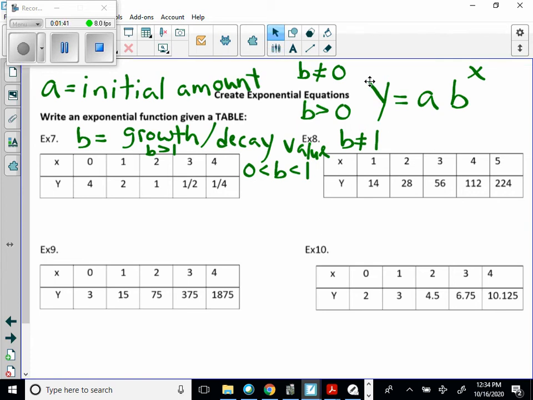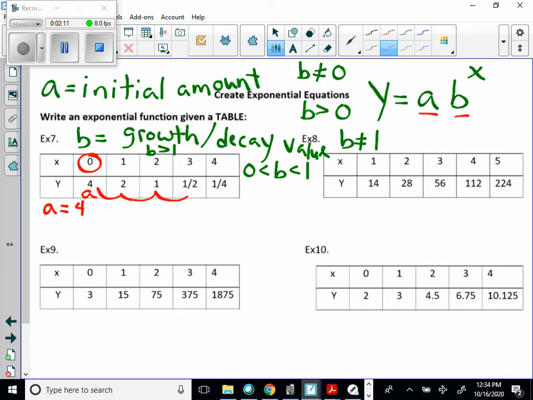So we need to determine what the value for A is going to be and what the value for B is going to be. So A is normally discovered whenever x is 0. So your initial amount is when time is equal to 0. So this is going to be our A value. So here A is going to equal 4. Now, as we look from 4 goes to 2, what's this doing? Is it getting bigger or getting smaller? It appears to be getting smaller. And by what factor is it decreasing?